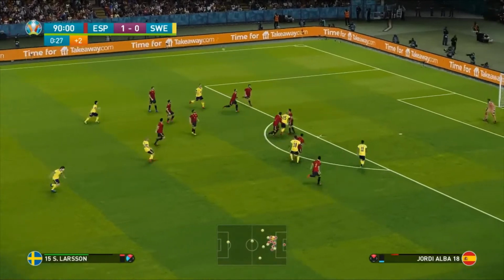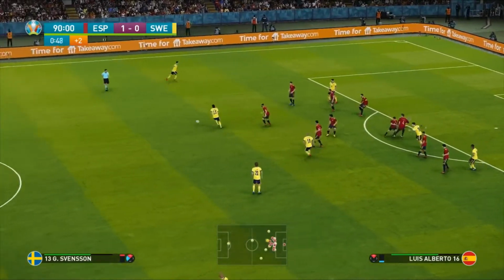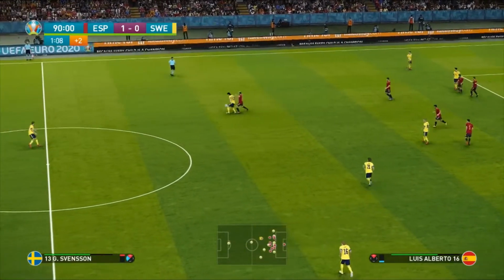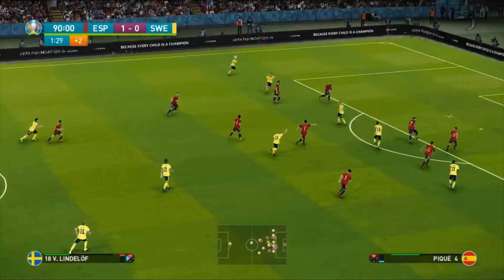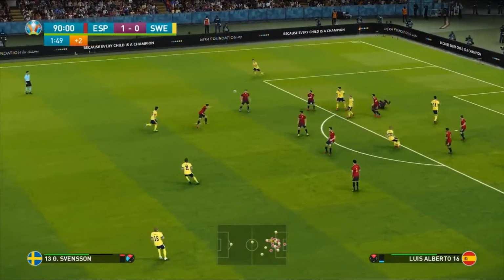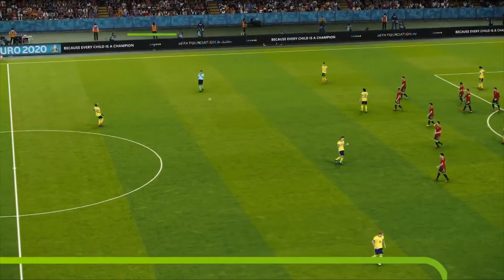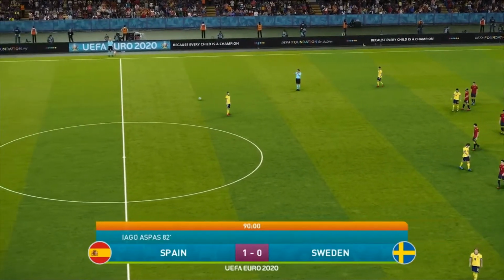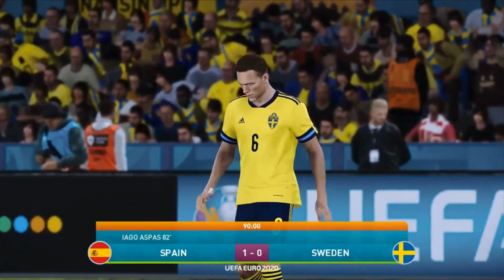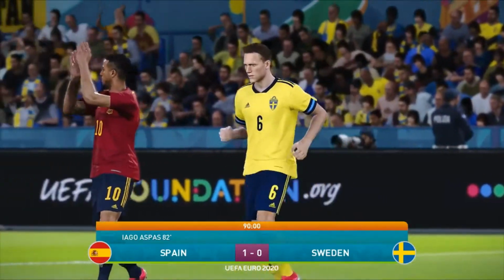It's hit long. Larsson goes for the acrobatics. Svensson can get the ball back. He's got to push for goal here now. Lifts it high. Tries to get it to Lindelof. The Spaniards try to get it in. And the referee blows his whistle. Spain nick the game late on.